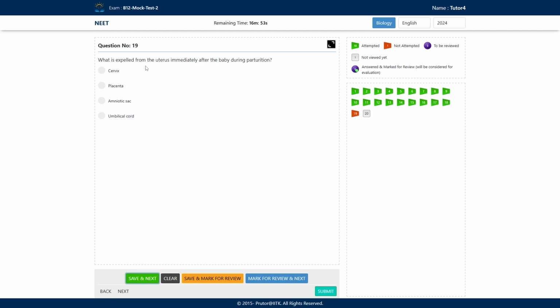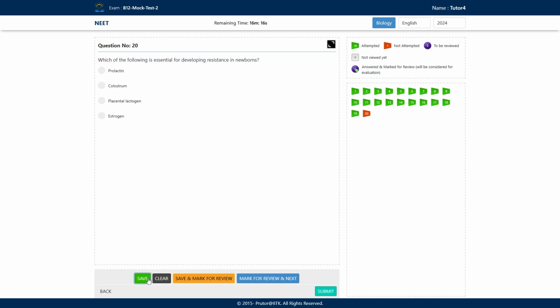Now next question, what is expelled from the uterus immediately after the baby is born? After childbirth, which structure is expelled out? Cervix, placenta, amniotic sac, or umbilical cord? The correct answer will be option B, placenta. Although the placenta and umbilical cord are quite related, the answer will be placenta here. Okay.